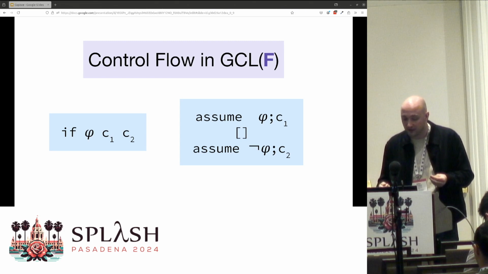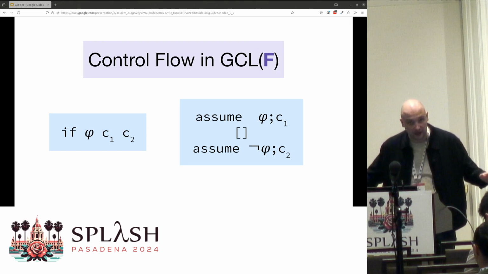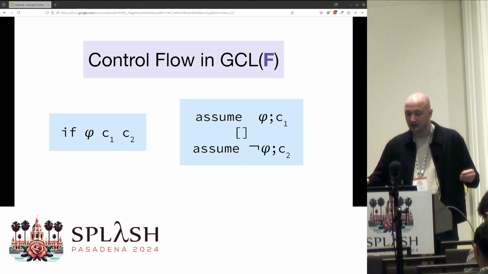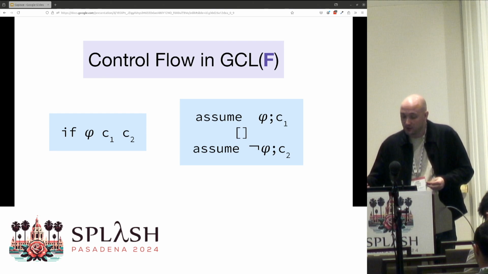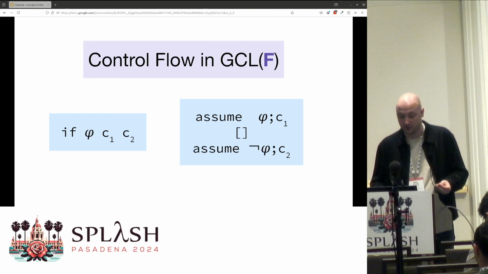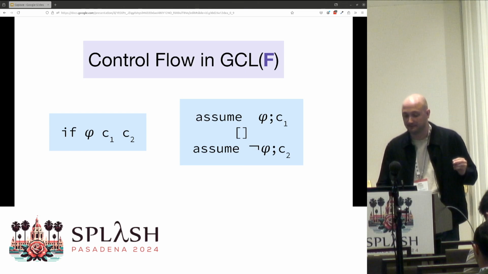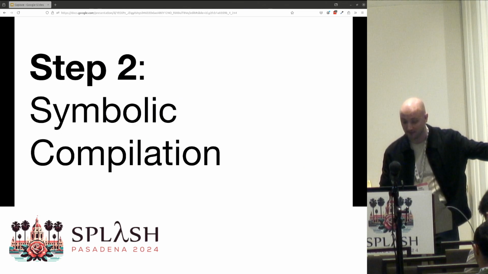And what's important here is that non-deterministic choice is optimistic with regard to assumptions. Rather than crashing, like an assert statement might, when an assume is violated, we are only going to execute those branches that have satisfied assumptions here. In this example, since phi and not phi are disjoint, we're going to run only one of them for any given input. Okay, so we have this model.